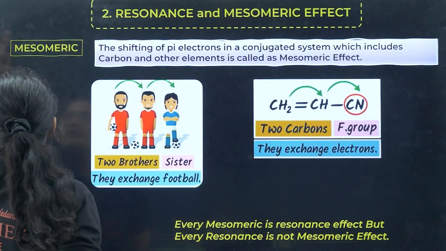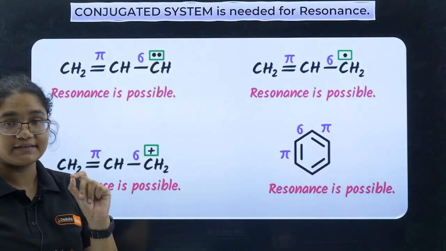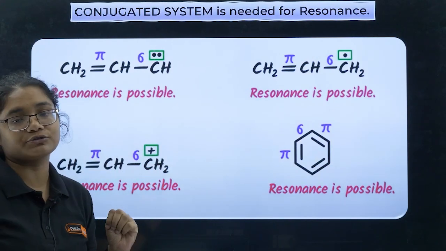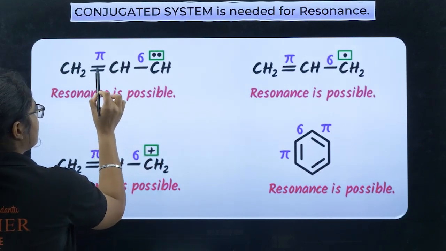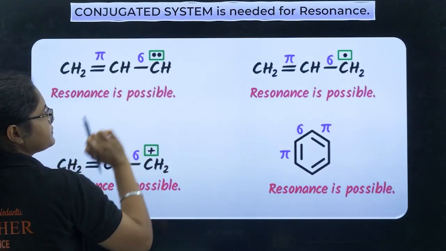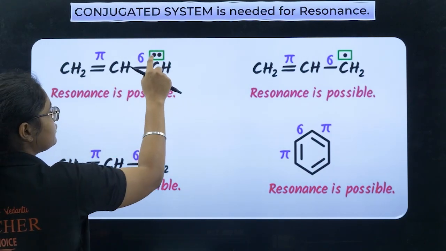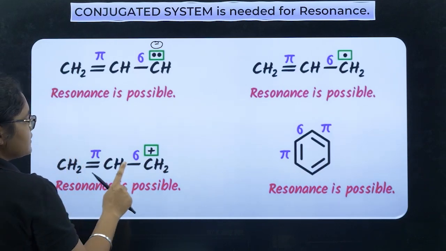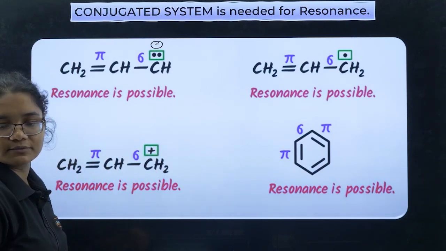Now we will see what is this conjugated system. I told you for resonance, conjugated system is mandatory, and there are 4 types of conjugated system that we can have. The first one is when you have double bond, single bond, and here you have a negative charge. When I represent 2 electrons, it is a negative charge. Then double bond, single bond, positive charge. Here also resonance is possible.